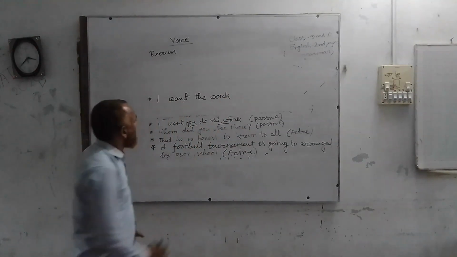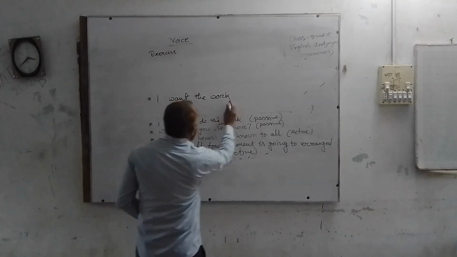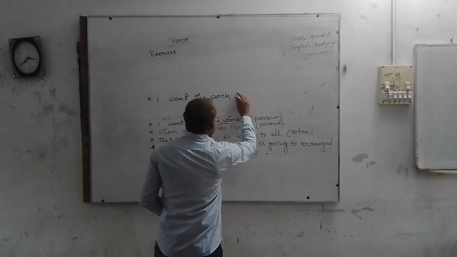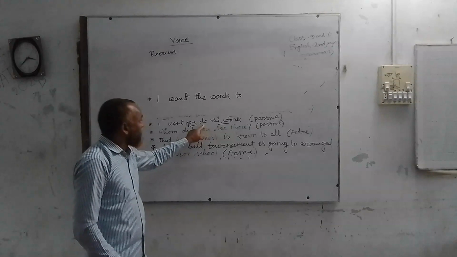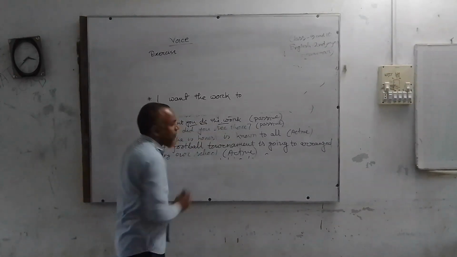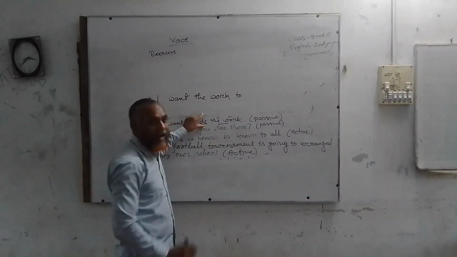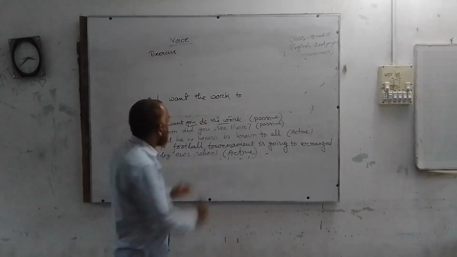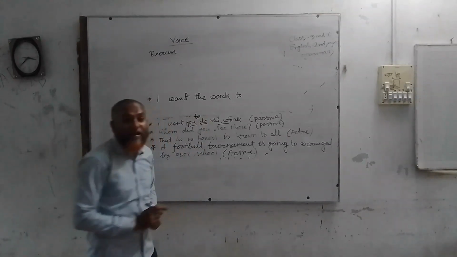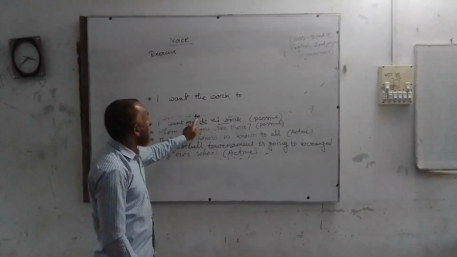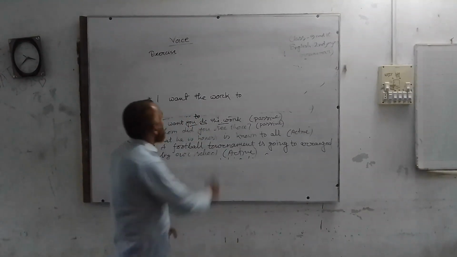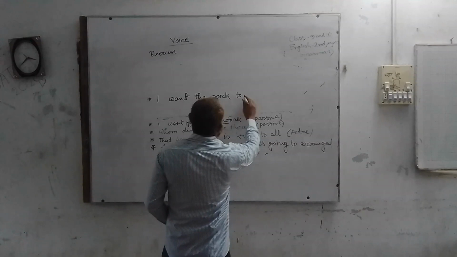How? I want the work to. Here also you bear in mind that the verb to is an infinitive one. To remains silent. But while changing it into passive, you have to write: I want the work to.